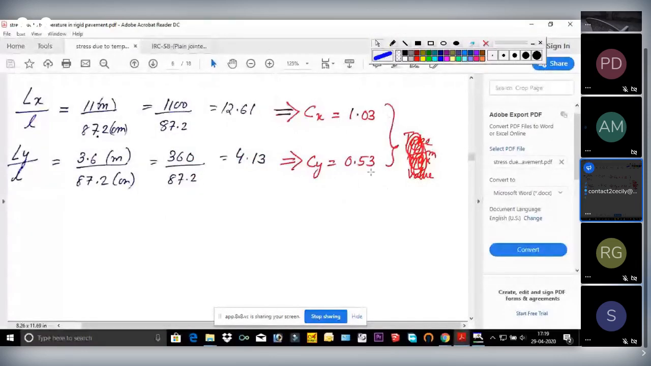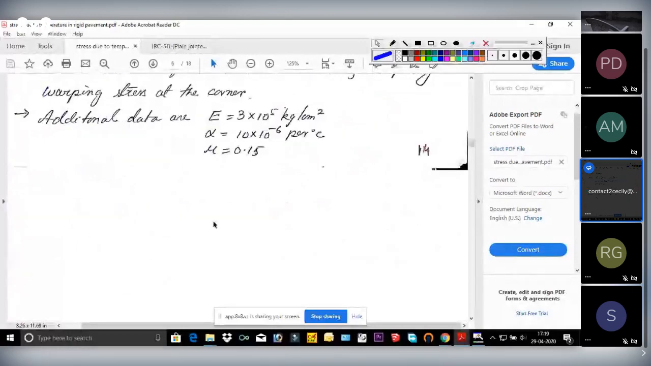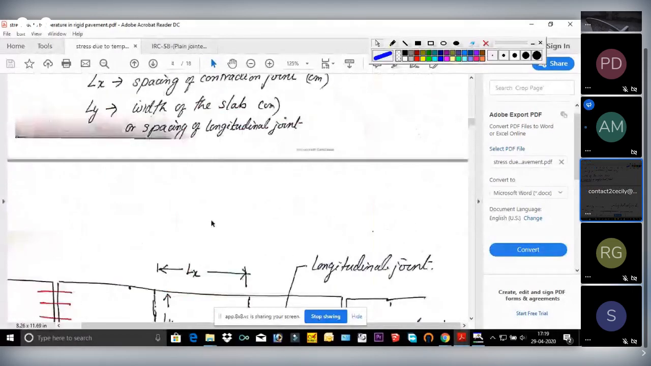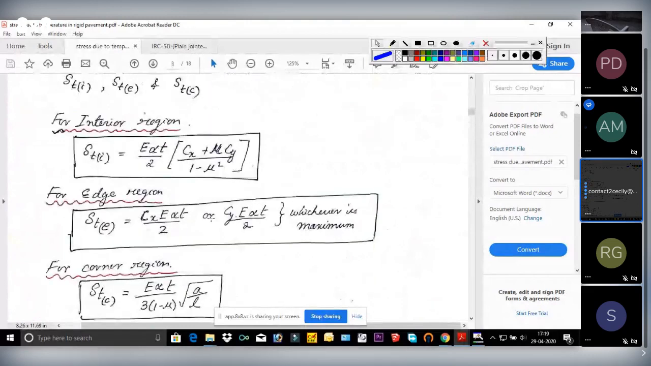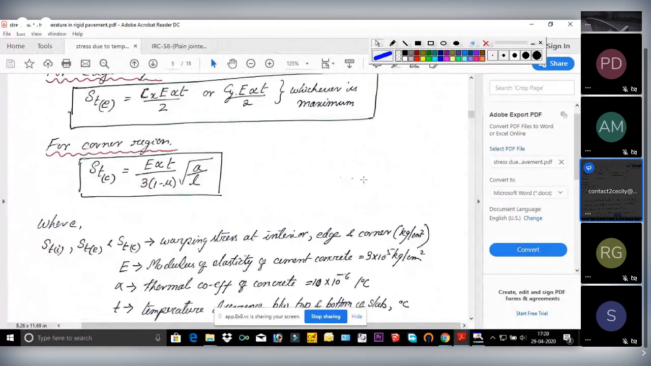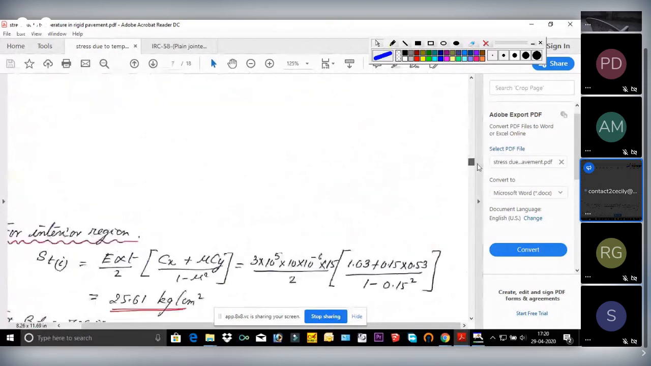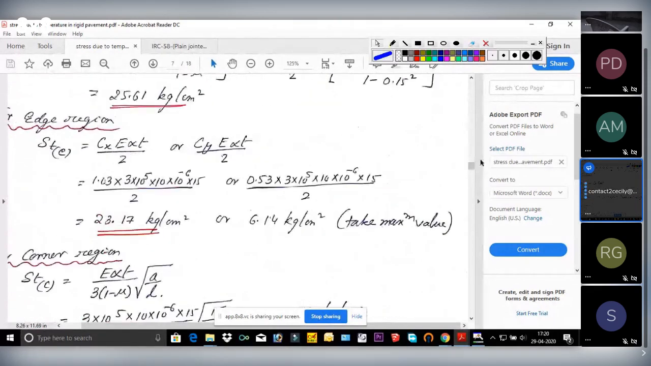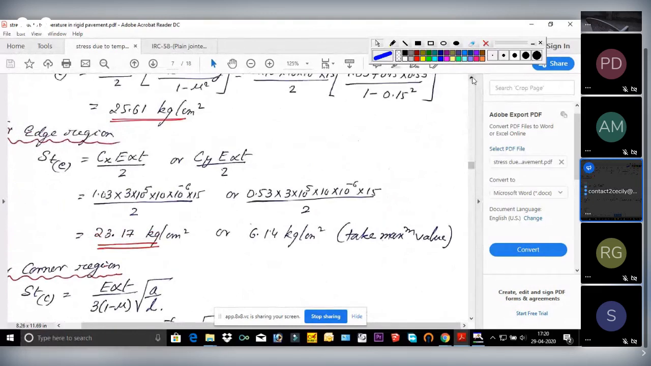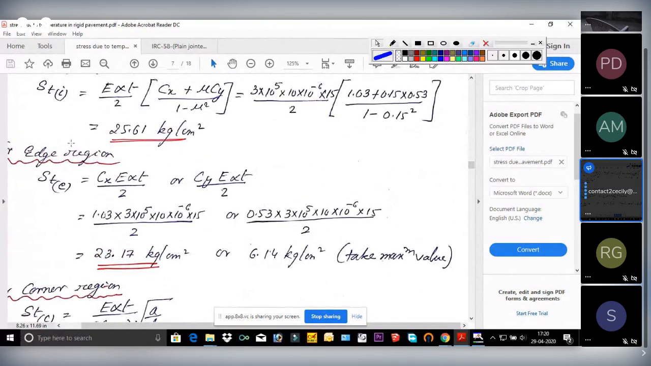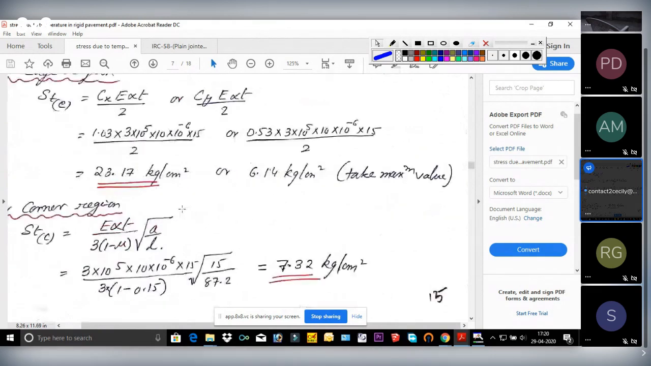We got Cx, we got Cy. Everything is given, just use this value. Please note it down. No need to calculate now, we just have to substitute the values. E is equal to 3 into 10 to the power 5. Alpha is given 10 into 10 to the power minus 6. T came out to be 15 degrees centigrade. Cx 1.03. Mu is 0.5. Cy, here it is wrong, it will be 0.476. So put these values.